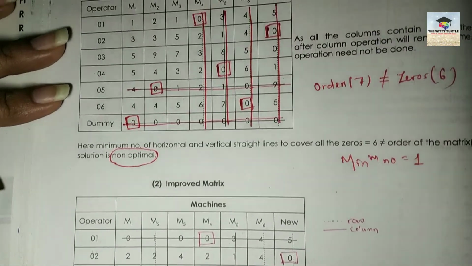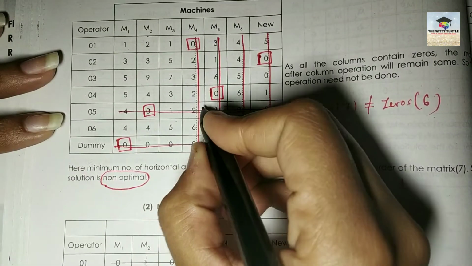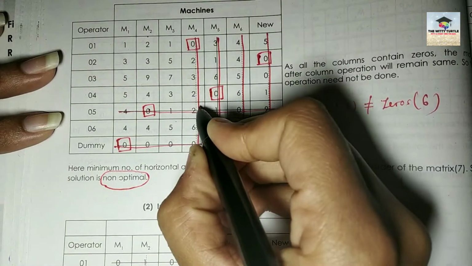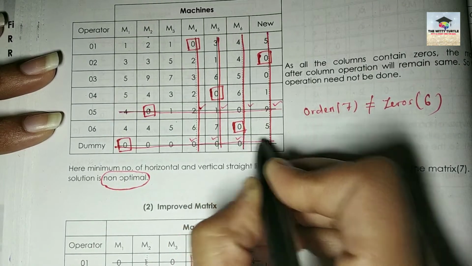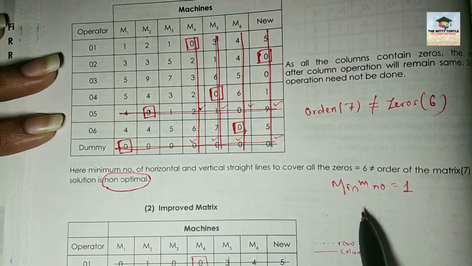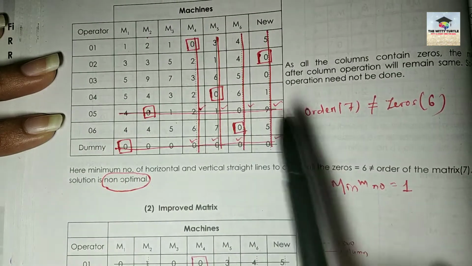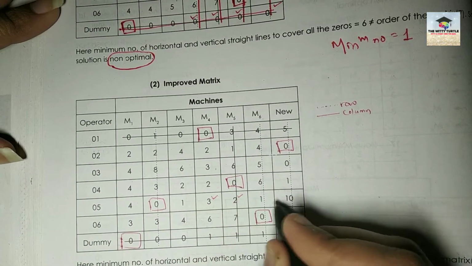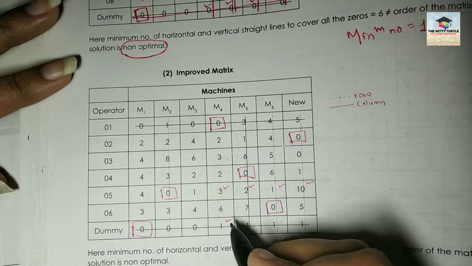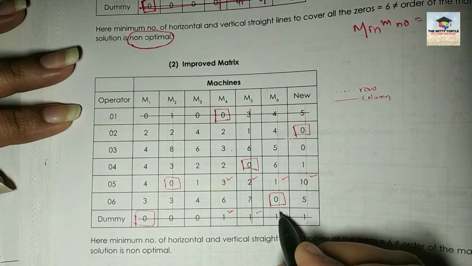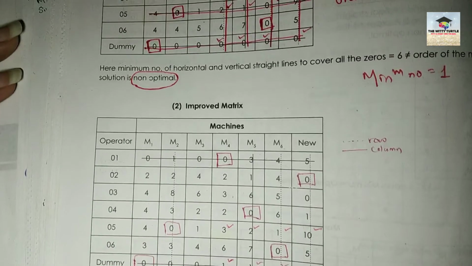After that, what do you need to do? After that, where the intersection is happening here, where is the intersection happening? 1 2 3 4 5 6 7 and 8. So here you have to add the minimum number, that is 1. So what will this become? 3 2 1 10. 3 2 1 10. And here it will be what? 1 all. You can see 1 all. Right? Now again you have to do the optimality test.